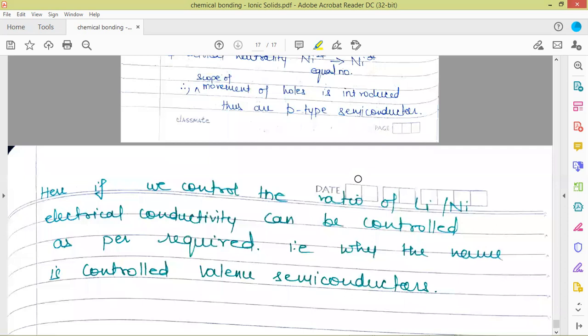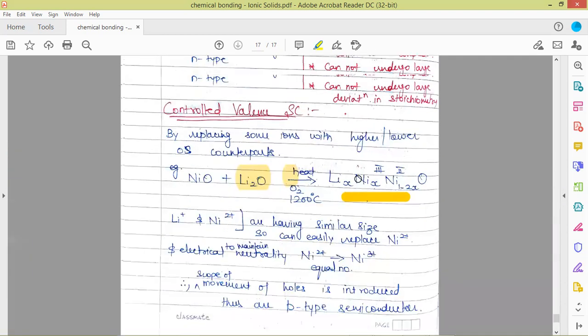And here we can also control the ratio of lithium to nickel, and thus the electrical conductivity can be controlled. Say if we introduce 1 mole of lithium into nickel, the electrical conductivity is something, and if we introduce 2 moles, it is different. So if we want this much conduction, we can know how much lithium is to be introduced into the lattice of nickel oxide. This is how electrical conductivity can be controlled. That is why the name has been given to these compounds, controlled valence semiconductors.